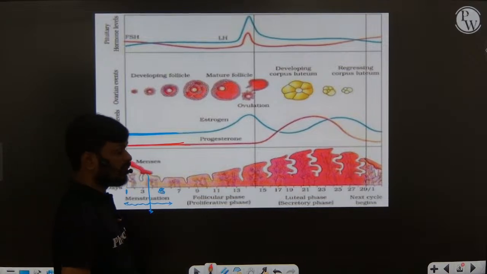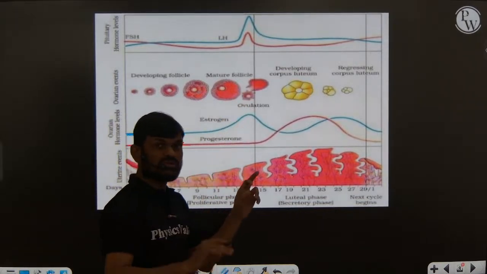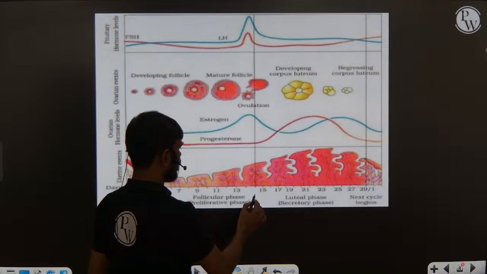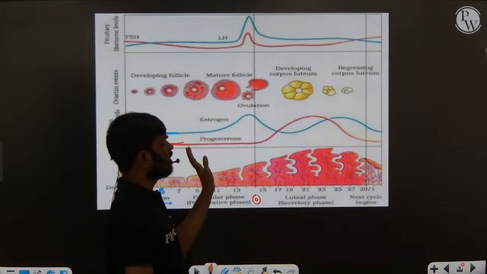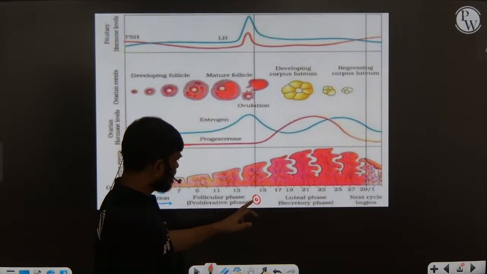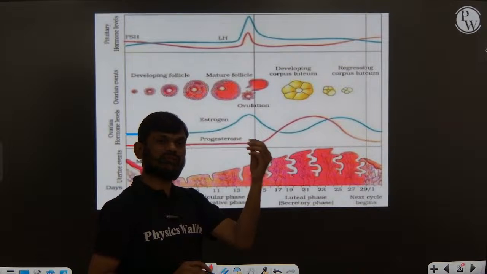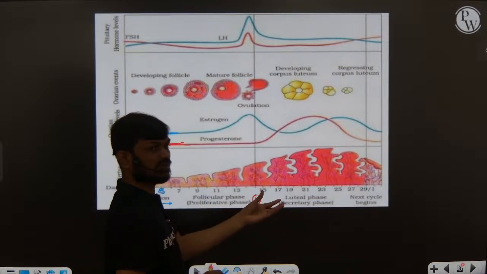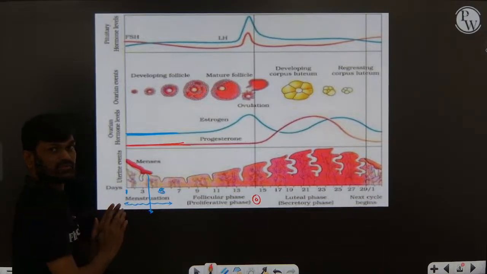The menstruation occurs because the released ovum is not fertilized. Suppose this is the ovum which is released on the 14th day of the menstrual cycle. If the ovum is not fertilized after ovulation, then menstruation takes place.